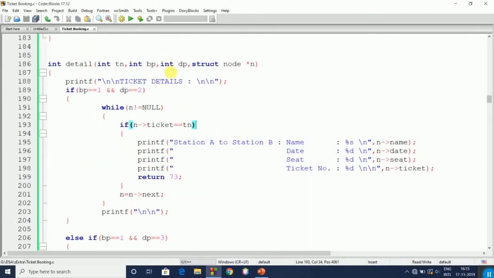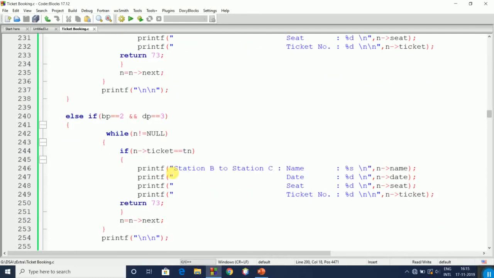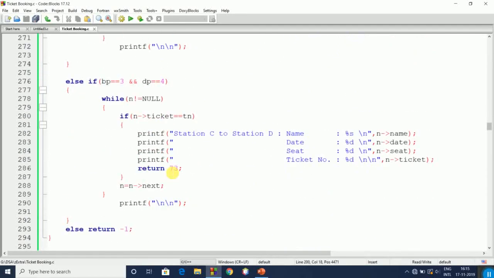Detail function is used to print the details of the ticket which is entered by the user. If boarding point is 1 and destination point is 2, then it will go inside and check whether the entered ticket number is booked or not. If it is, then print the details and return 73. Else if boarding point 1 and destination point 3, and so on. Otherwise it will return -1.